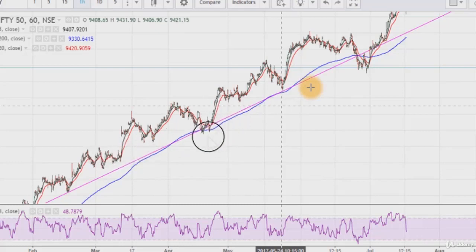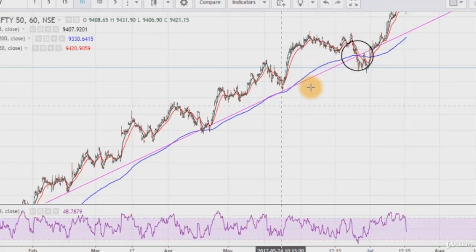Suppose we are initiating our buying position here. This black line is above the red line, and here when the black line is below this red line is our trailing stop loss, and now our stop loss gets hit, so we will exit our buying position here. Similarly, we can buy here when prices touch this trend line. We can buy here and here, and when the black line is below this red line, we can exit from our long position.